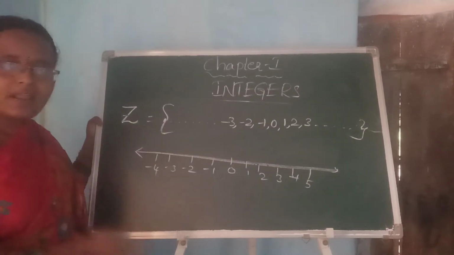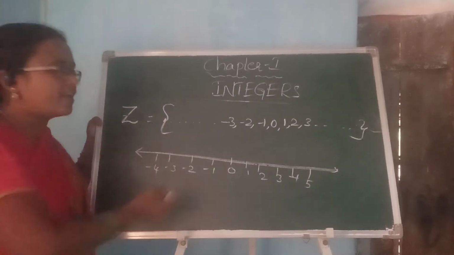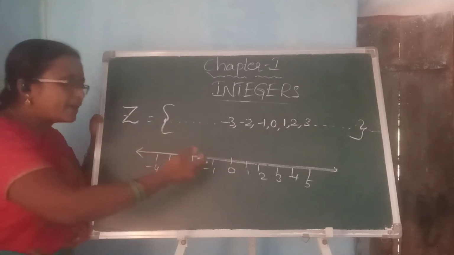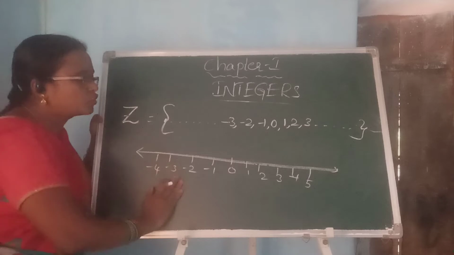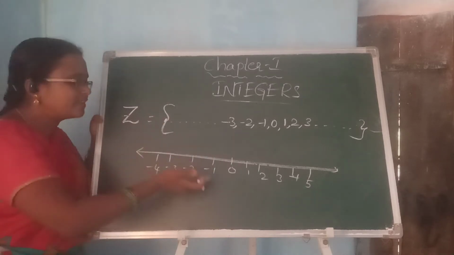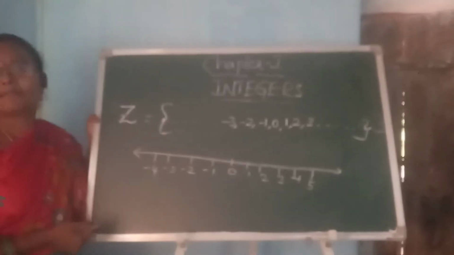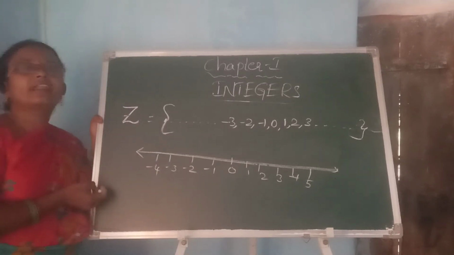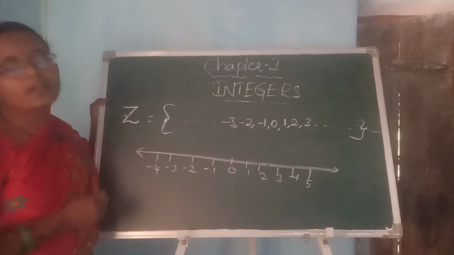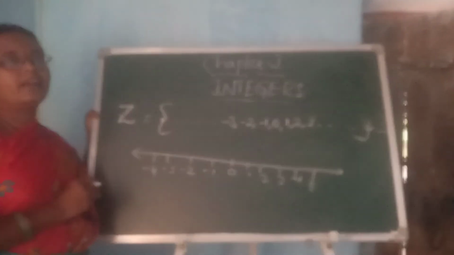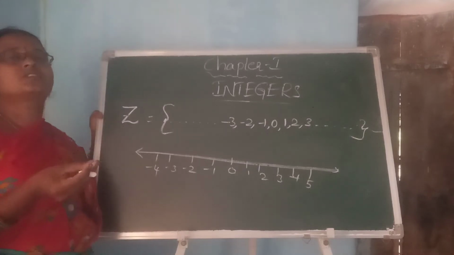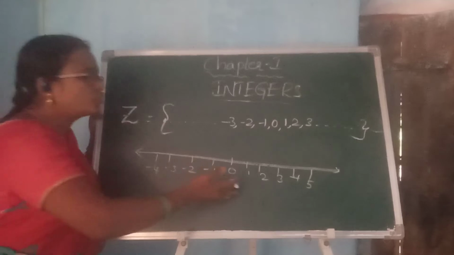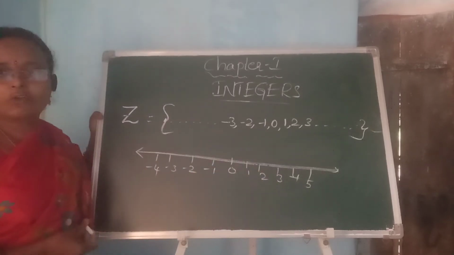We know that. And similarly for the negative values also, as you go on the left side, the values are getting decreased. Here minus 1 is less than 0, minus 2 is less than minus 1, minus 3 is less than minus 2, and minus 4 is less than minus 3. So as the numbers are getting increased, the values are getting decreased in the negative numbers. So what we understand is that the negative values are lesser than the positive values. The positive numbers are always more than the negative numbers.